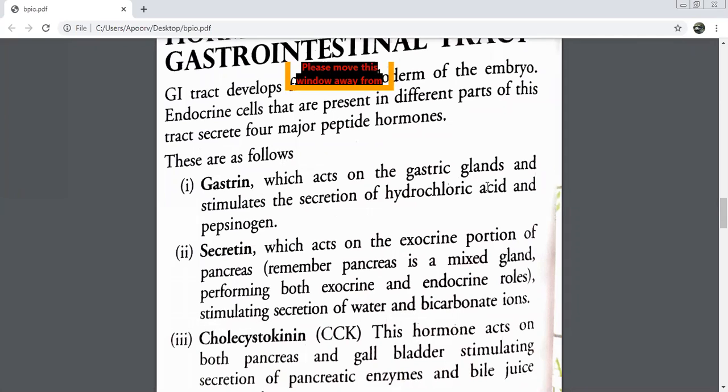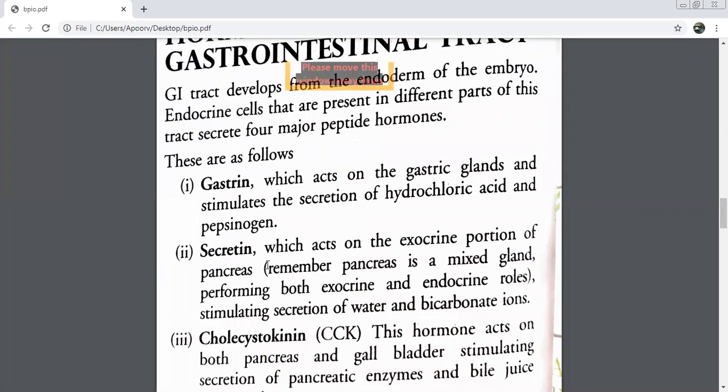So gastrin, only 2 things to remember. It is acting on which gland? Gastric gland. 2 things it is going to secrete. What are the 2 things? HCl, hydrochloric acid, and pepsinogen. Very good. Let's move on to the next one, that is secretin.